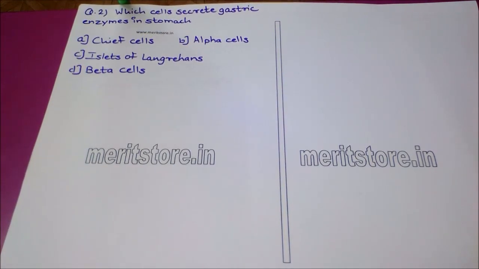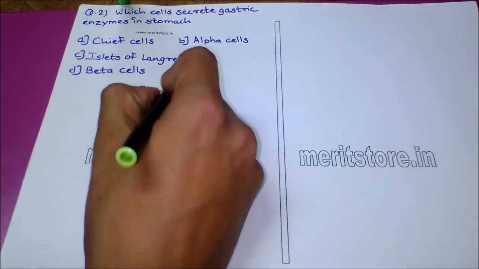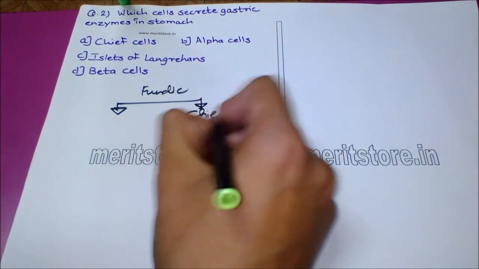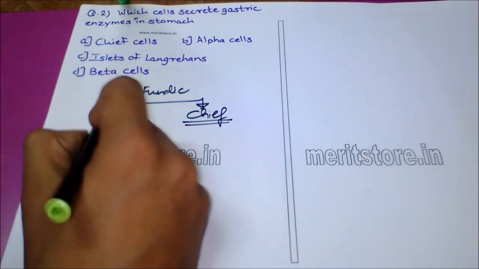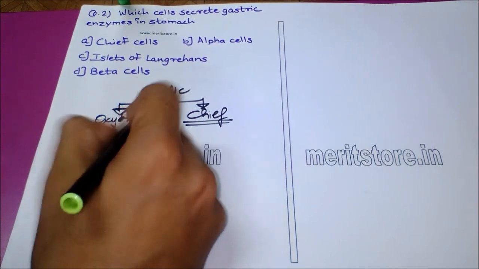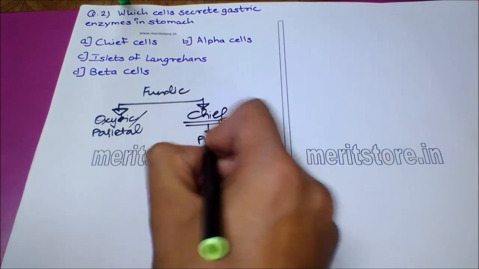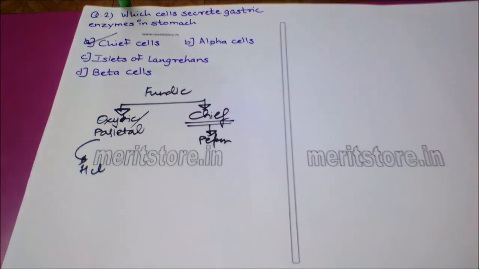The next question is, which cells secrete gastric enzymes in stomach? Option A, chief cells. Option B, alpha cells. Option C, islets of Langerhans. And option D, beta cells. The fundus of the stomach is known to secrete two types of cells: chief cells, or the oxyntic, and the parietal cells. Chief cells are known to secrete pepsin, while these cells are known to secrete HCl. So the correct answer to this question is option A, which is chief cells.